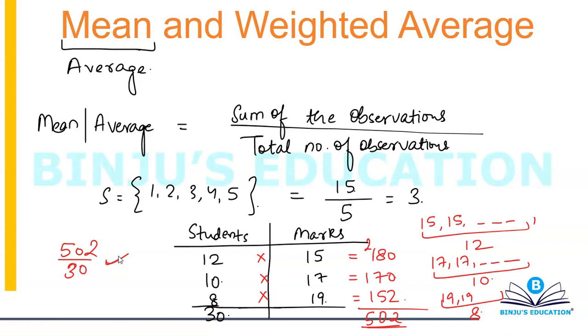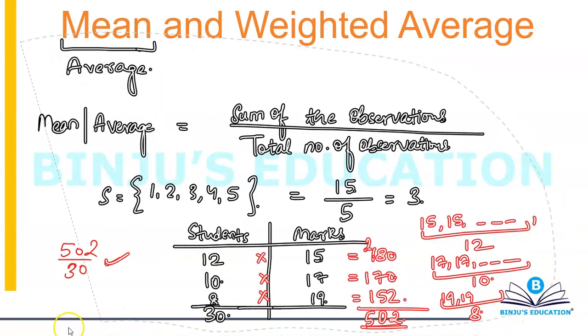It doesn't matter. The simple thing is, mean or average is simply the sum of the observations divided by the total number of observations. That's it. Whenever they give you a question on mean, you're going to use this formula. You will not use anything else. Anyways, once we start solving questions, things will become more clear to all of you. Don't worry about that.